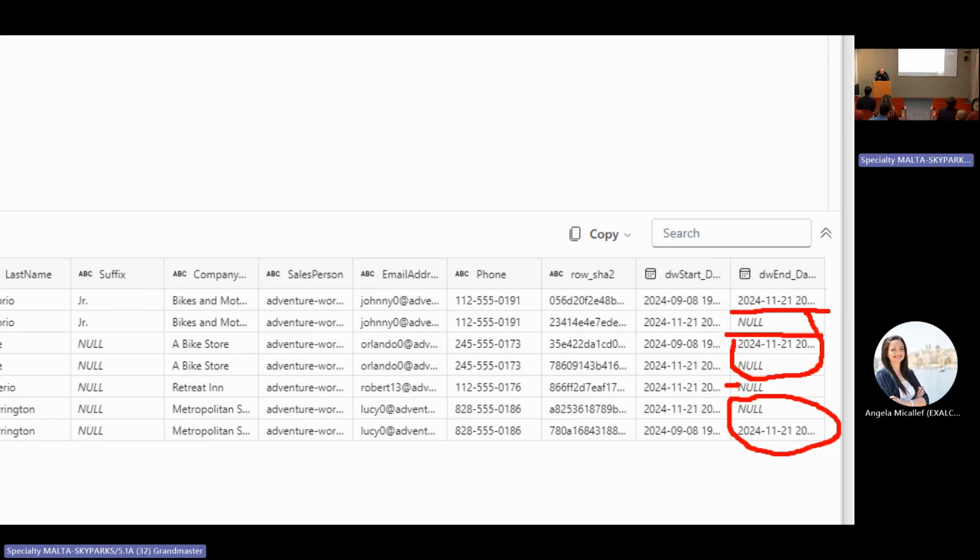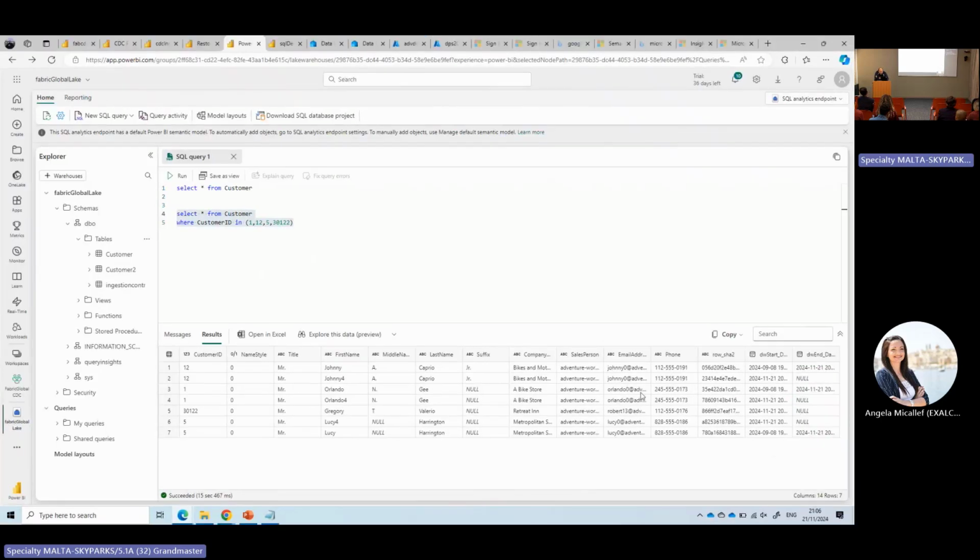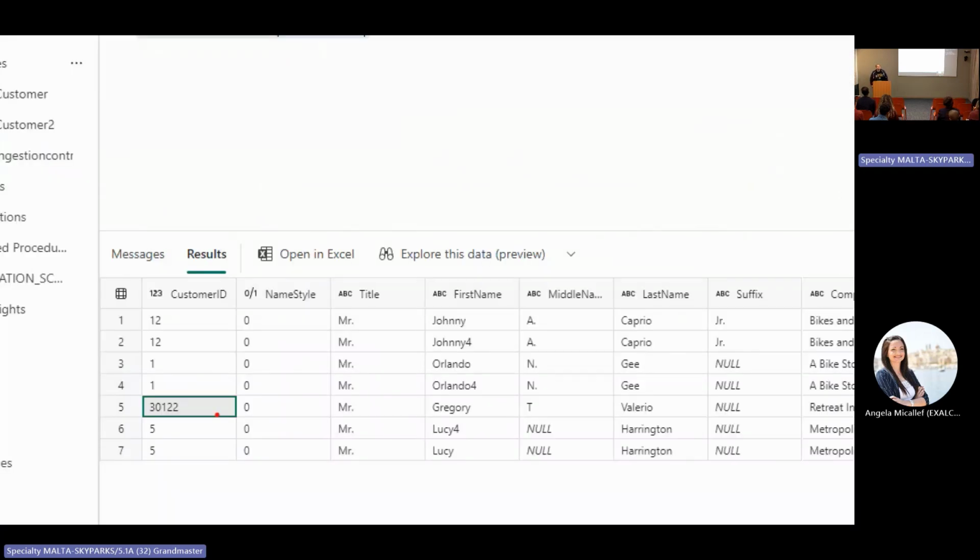But I have one more. This one more is the customer inserted. This one doesn't have two versions. This customer was created, and it was correctly processed by the notebook to register the creation of this customer inside the lakehouse table. So in this way, we are using CDC to generate dimensions using SCD type 2, and in this way, we don't lose any history from our source tables.